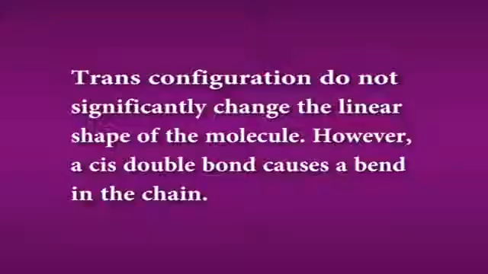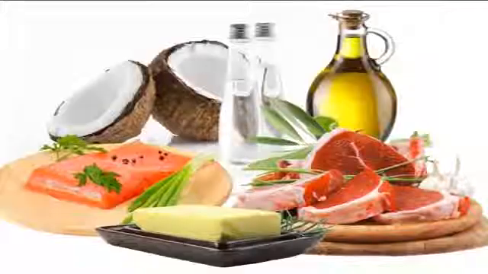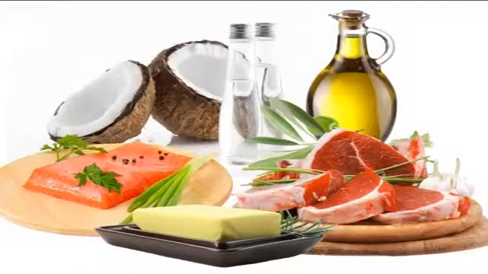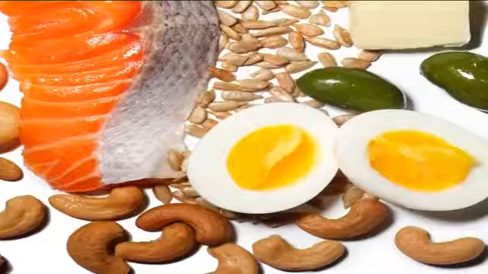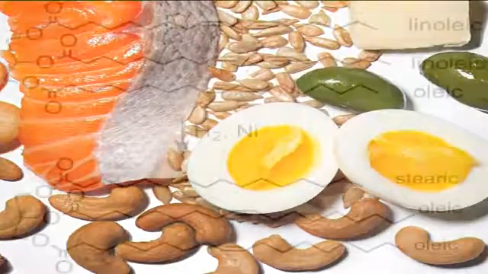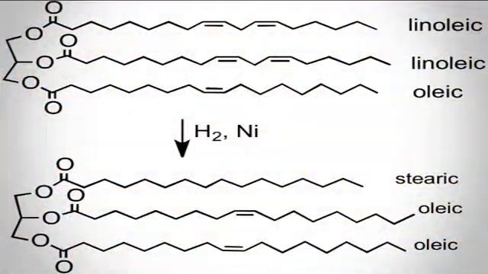The configuration of the double bonds affects the shape of a fatty acid molecule. Trans configuration does not significantly change the linear shape of the molecule. However, a cis double bond causes a bend in the chain. All naturally occurring fats and oils that are used in food exist in the cis configuration. Hydrogenation of oil causes conversion of double bonds to the trans configuration. With this property, some trans fats may be used in food.